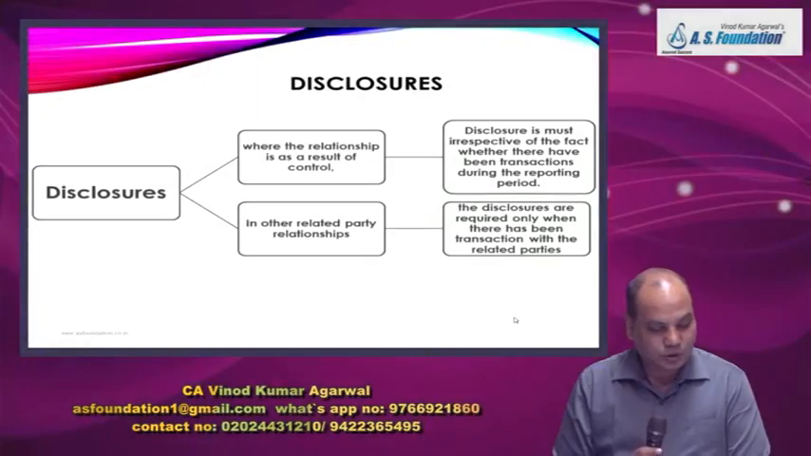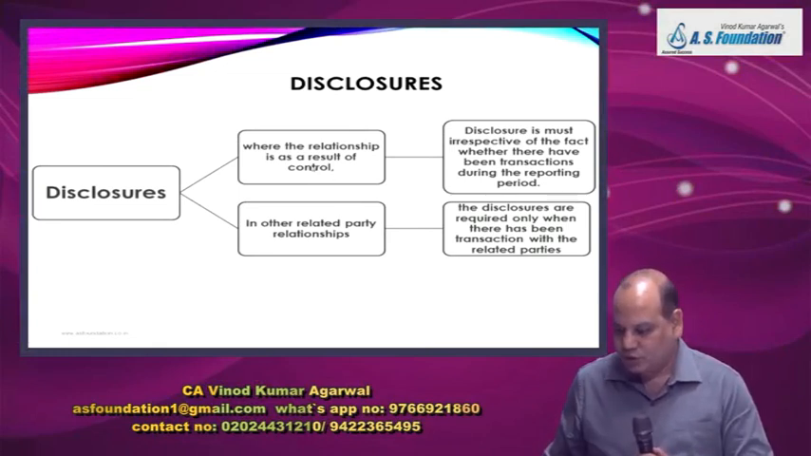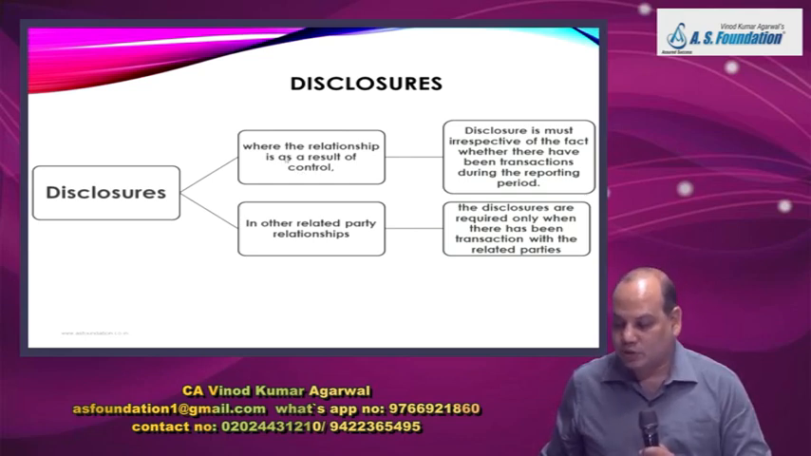Let us now come to the disclosure paragraph. The disclosure paragraph says, first you identify whether the relationship is as a result of control. Relationship as a result of control means either you are controlling the other entity or you are being controlled by a person or an entity.